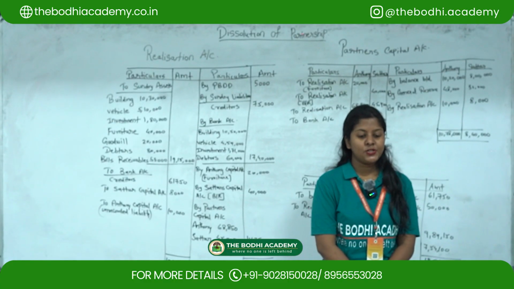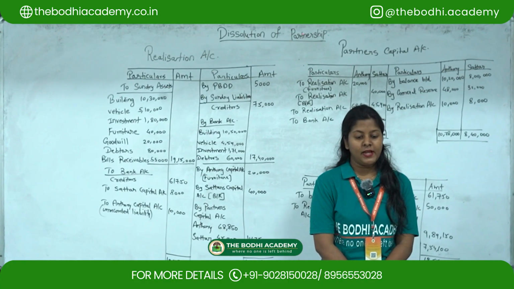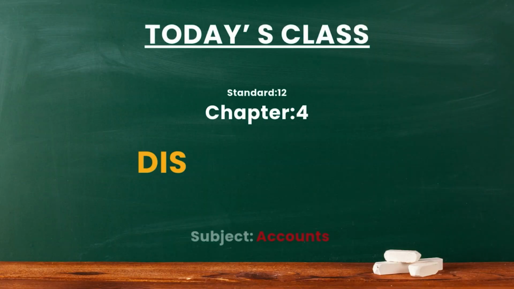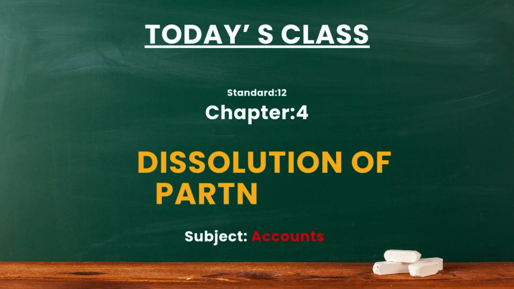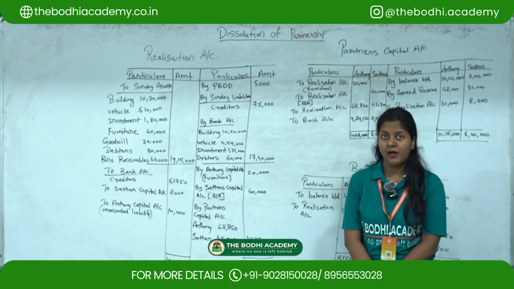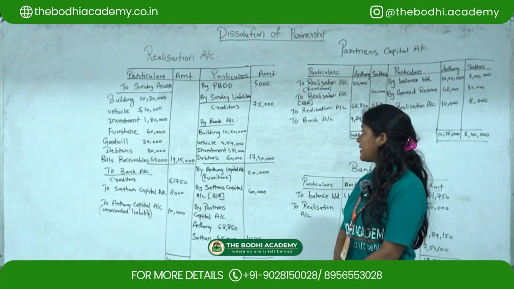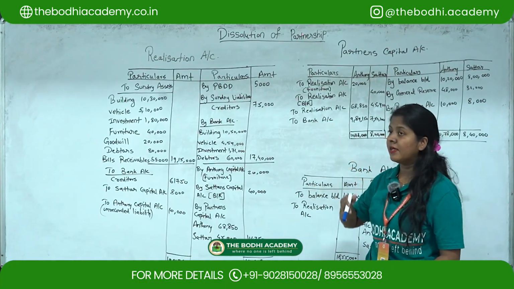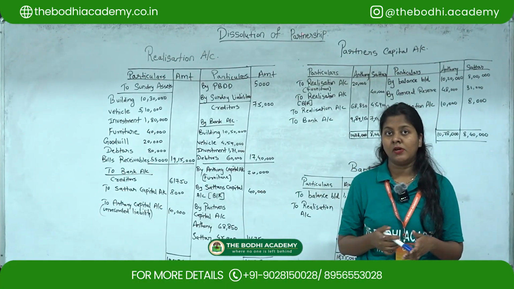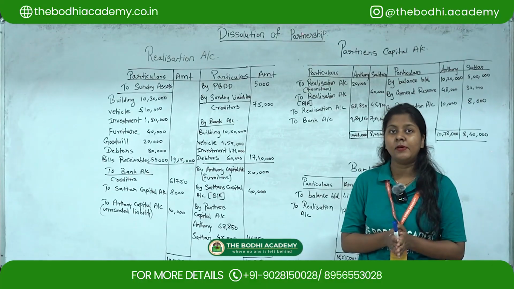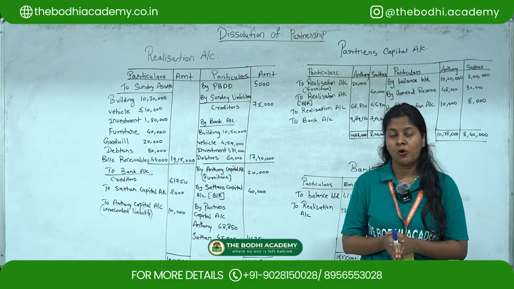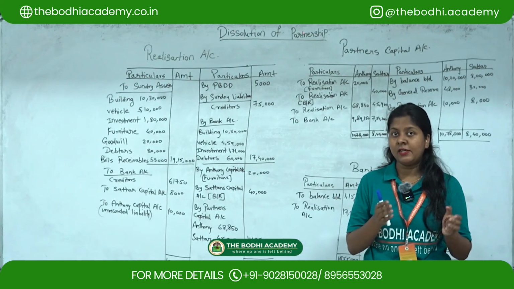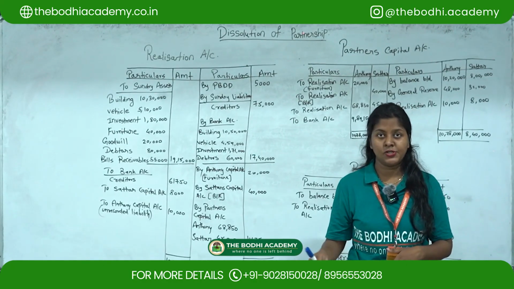Today we'll start with chapter 4 of Standard 12th Accountancy PYQ solution, that is dissolution of partnership. So in this lesson we'll learn about different types of accounts, that is realization account, partners capital and bank account. Dissolution we prepare during the winding up of the company. Winding up of the company can happen because of court order or when the partner becomes insolvent. That time the partners can decide to close down the full partnership firm.